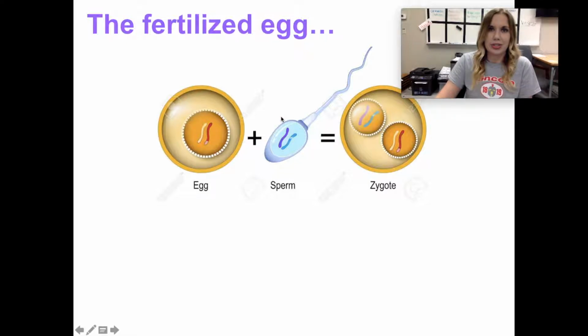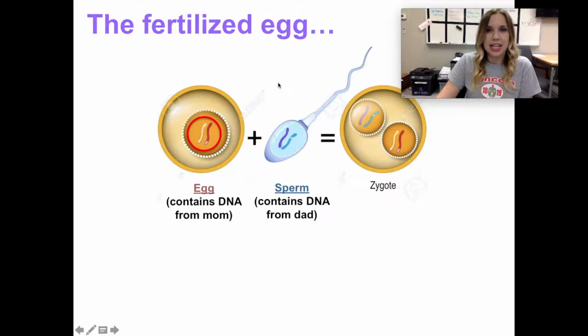So it all starts with the fertilized egg. Here is a female egg which contains DNA from mom. So here are 2 chromosomes, 2 pieces of DNA. And then the second piece is a sperm cell, which contains DNA from our dad. So there is the DNA from dad. And together, when we combine the female egg with the male sperm, that DNA from both parents, we end up with something called a zygote.